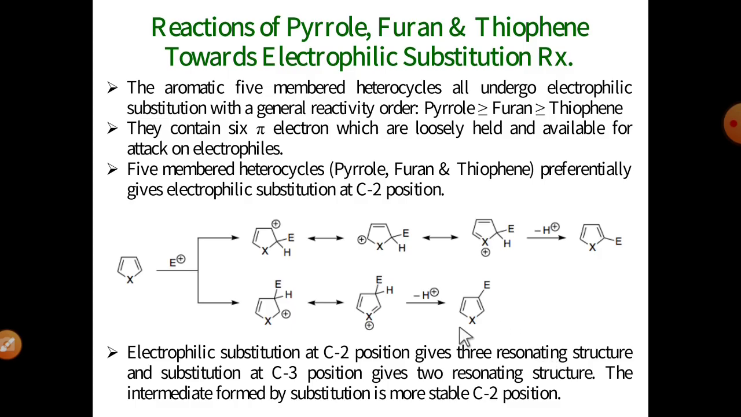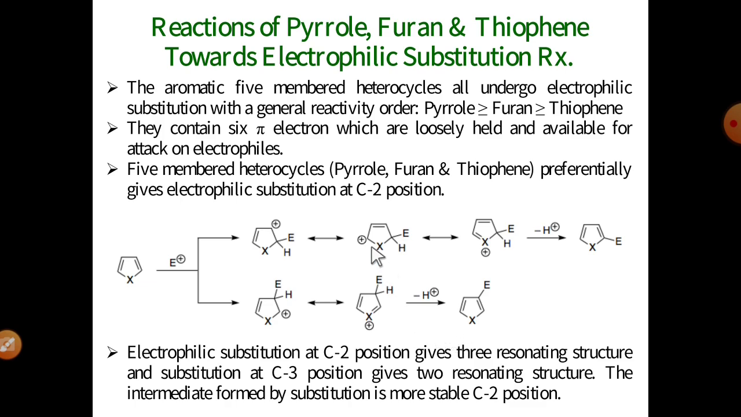Number first is the reactivity of pyrrole, furan and thiophene, the 5-membered heterocycles, towards electrophilic substitution reactions. Friends, we know that these 5-membered heterocycles, pyrrole, furan and thiophene, show aromatic character. And also we know that aromatic compounds give electrophilic substitution reactions. But it is very important to know which position is more convenient for electrophilic substitution reactions of these 5-membered heterocycles, pyrrole, furan and thiophene.